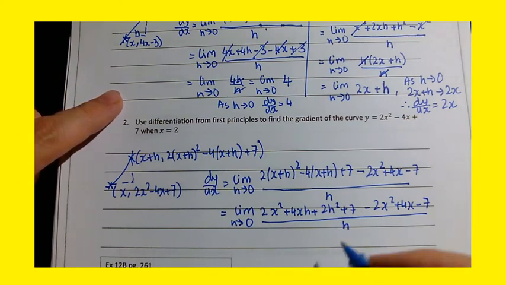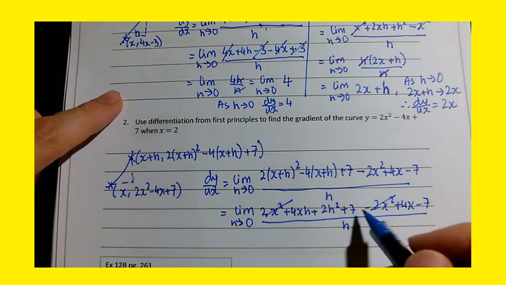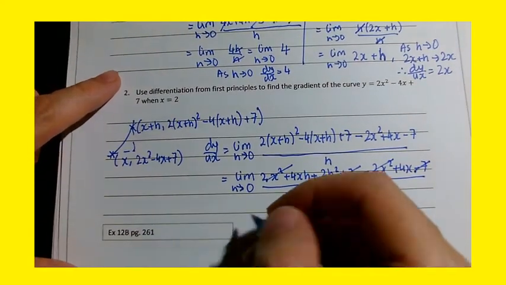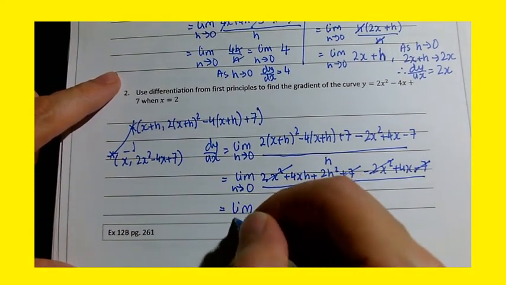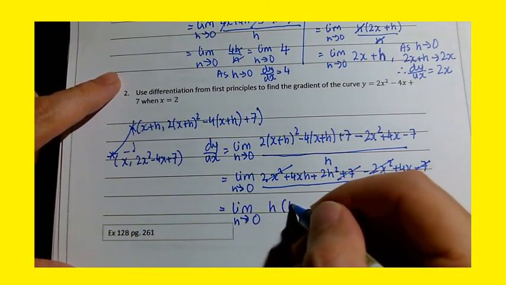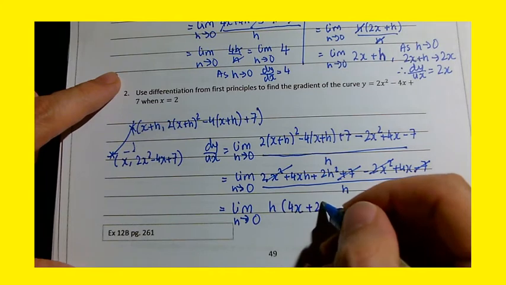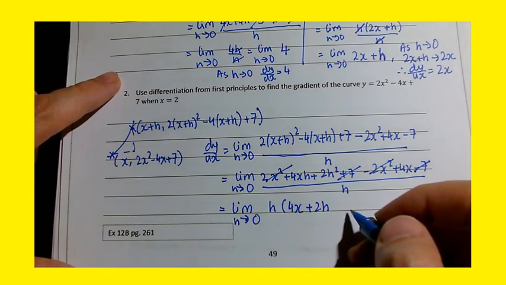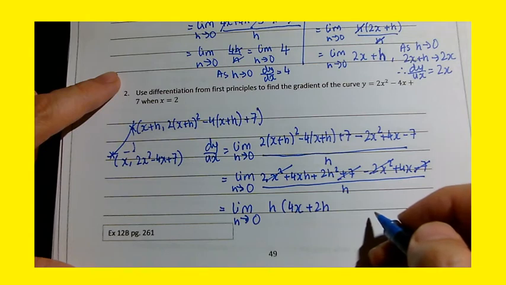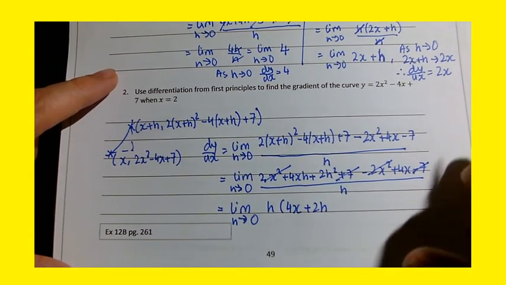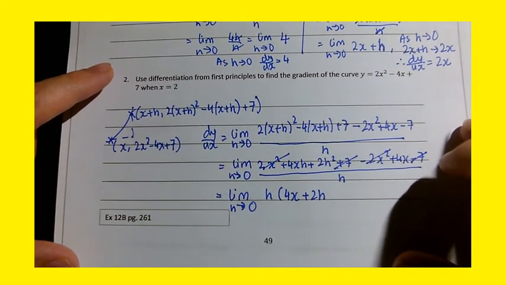Right, what can you cancel out? The 2x squareds can go, the 7s can go, and you can then factorise out the h. So let's just make sure it's correct.